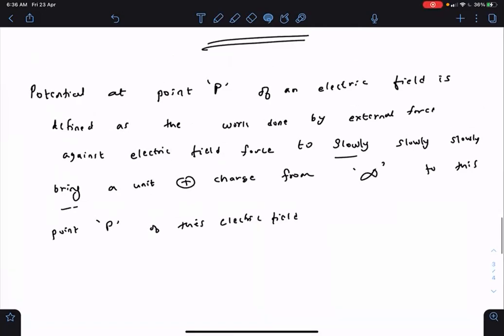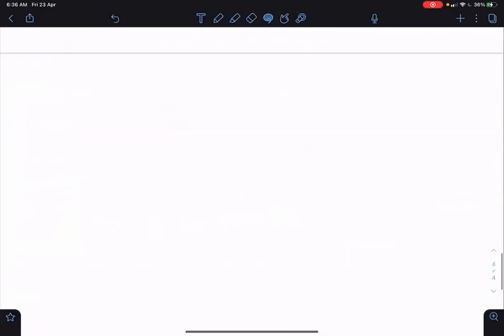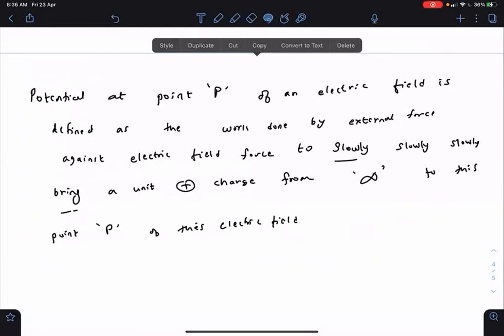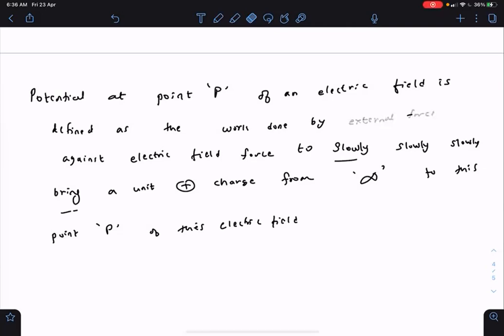If you want the primary definition of potential, along with that reference point, with the reference value chosen to be 0 at infinity, then we can have a primary definition. In the case of the primary definition, we have work done by electric field.